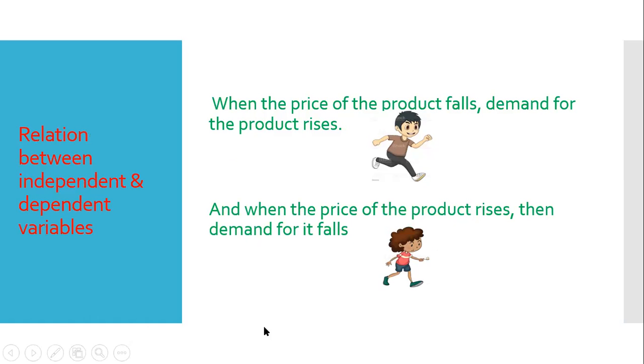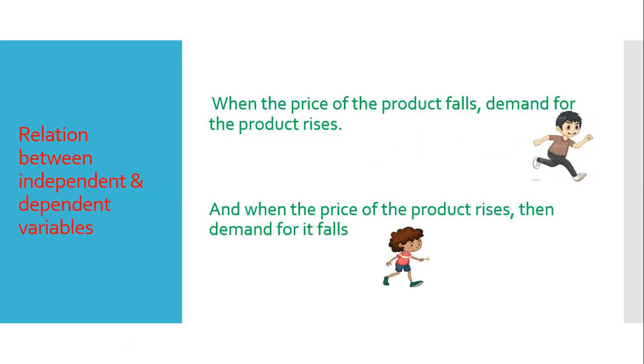So from the law of demand we find that there are two variables, independent and dependent, which are inversely related. Say when the price of a product falls, we are in a hurry to buy that product. We rush to buy those products as the price falls, so the demand for the product rises.